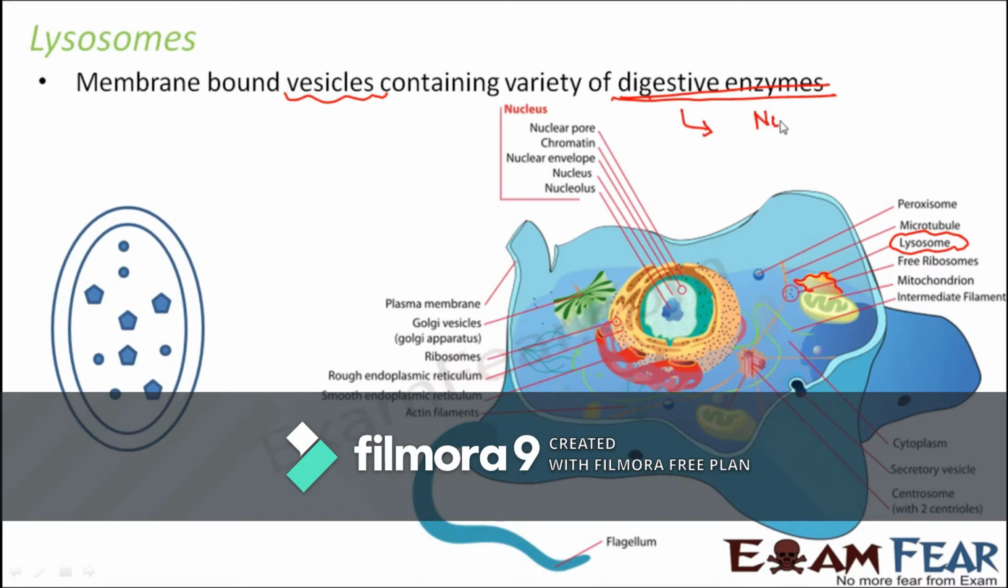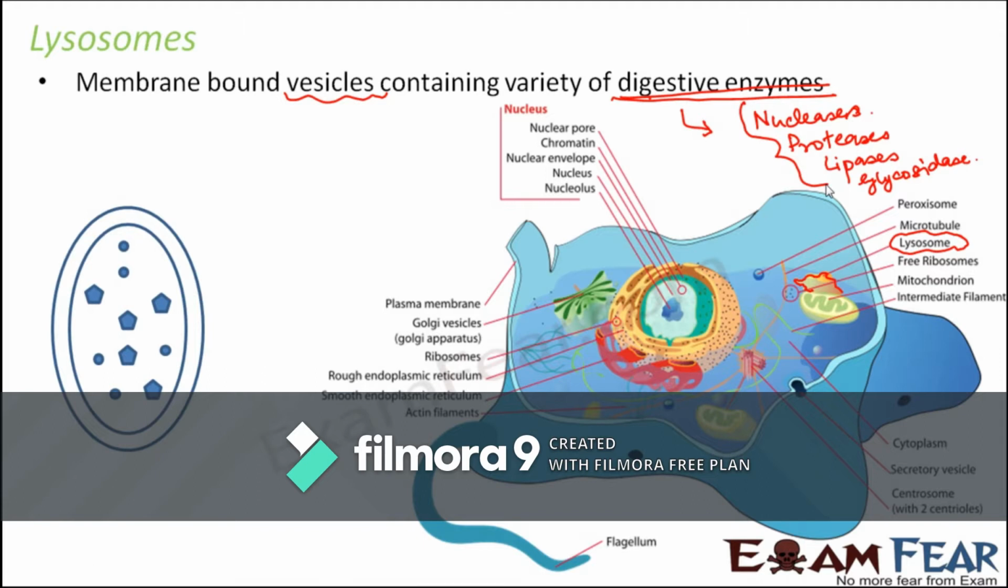These enzymes could be nucleases, which digest nucleic acids like RNA or DNA. It could be proteases, which digest proteins. It could be lipases, which digest lipids. It could be glycosidases, which digest polysaccharides. Glucose is a monosaccharide, so these digest the complex sugars, the polysaccharides or the disaccharides. These kinds of enzymes are contained inside the lysosome.